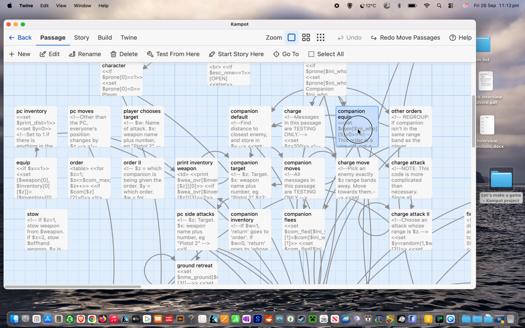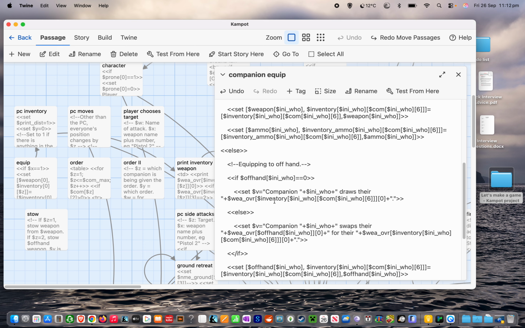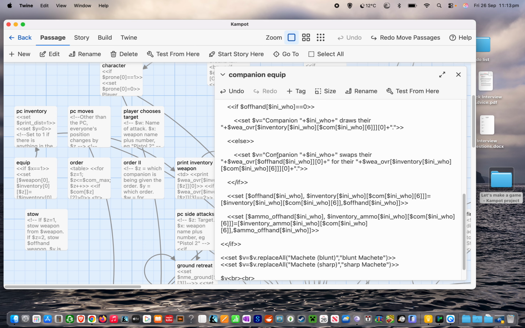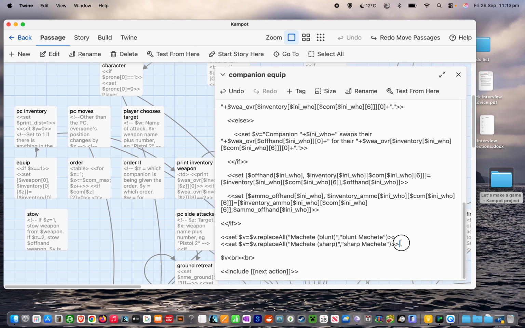And the other change is quite straightforward. We had 4 print commands. So it said something like this: print companion plus I and I who draws there, whatever the name of the weapon is. And the first thing we did was we changed that. So instead of being print that bunch of text, we set a temporary variable, in this case v, or $v, equal to that variable. So we changed that one, that one, that one, and that one, all to be assigning a value to a variable instead of printing something. And the reason we did that is so that we can change the text if necessary.